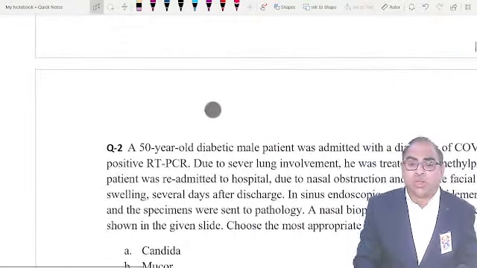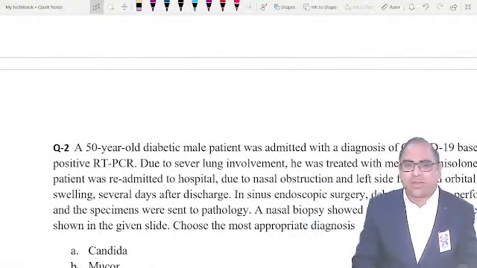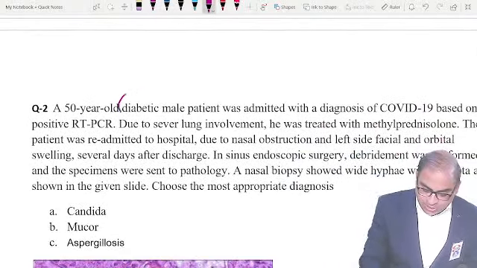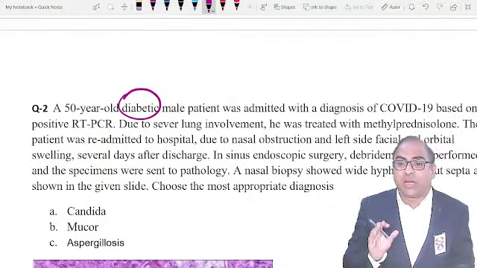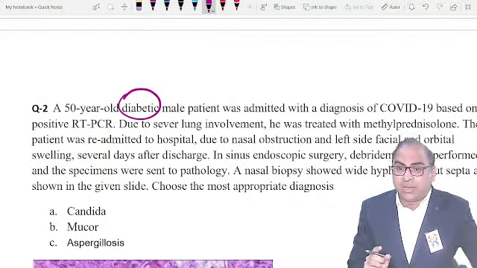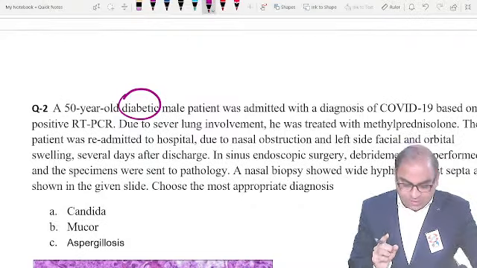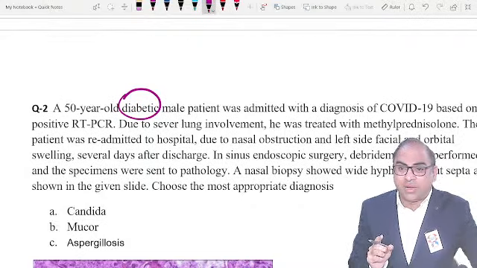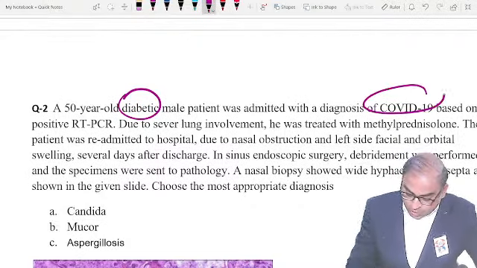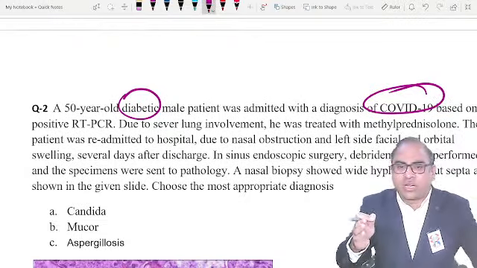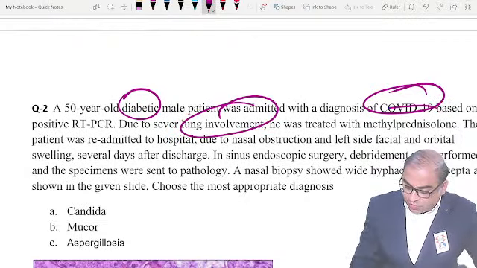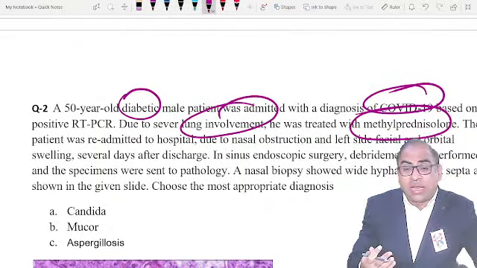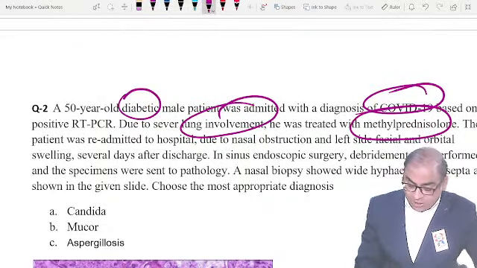Coming to the next one. One of the easiest questions: a 50-year-old diabetic patient. What did we memorize in the class, beta? Diabetic patient, MCQ from ear, it is malignant otitis externa. MCQ from nose, it is rhino-orbital mucormycosis. COVID patient, then the examiner is wasting your time by writing lung involvement. The patient was given some steroid. Again, the patient was readmitted in the hospital with a nasal obstruction.